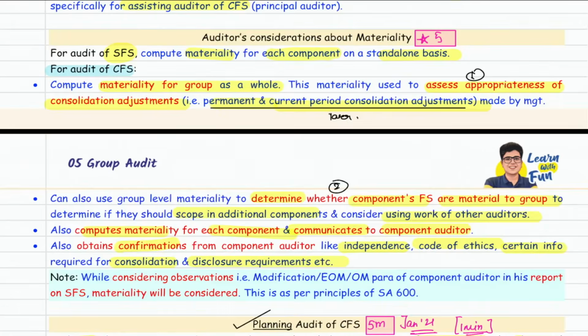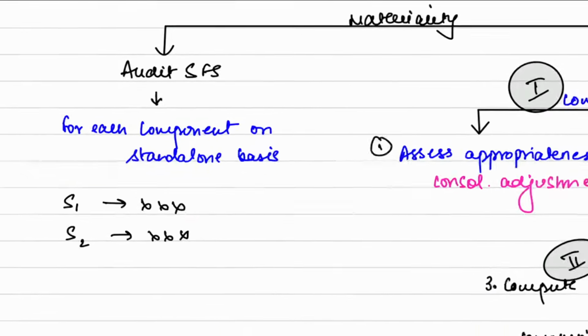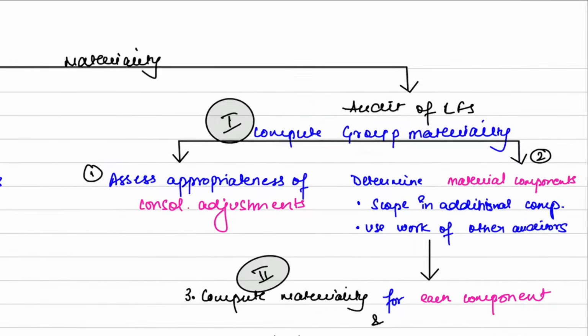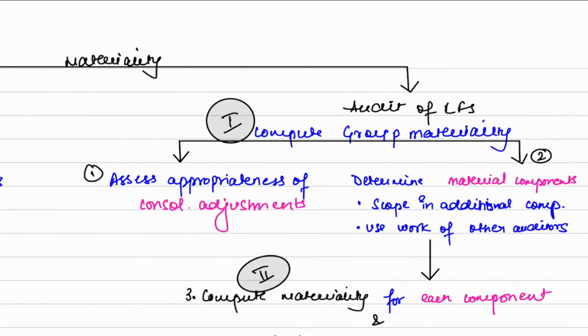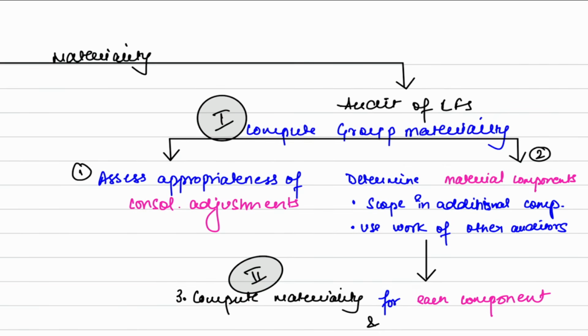So please look at the board. We draw a very amazing chart. So the first thing is audit of SFS. It's simple. For each component on standalone basis, you compute the materiality. S1 ka different materiality, S2 ka different materiality. Then for audit of CFS, you need to compute 2 types of materiality: group materiality and materiality for each material component. Okay, sir. So group materiality has 2 uses.